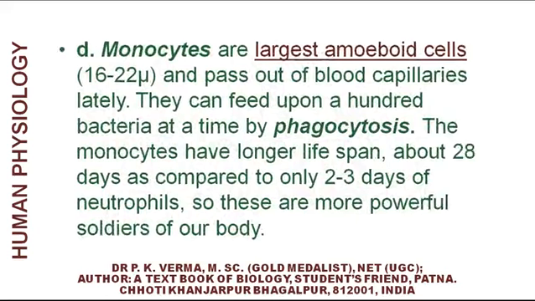The fourth type is monocyte. It is agranulocyte. It is largest amoeboid cell having size 16 to 22 micrometer and passes out of blood capillaries lately. They can feed upon 100 bacteria at a time by phagocytosis. The monocytes have longer lifespan, about 28 days, as compared to only 2 to 3 days life of neutrophils. So these are more powerful soldiers of our body.